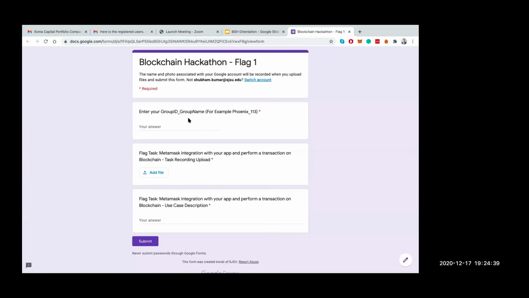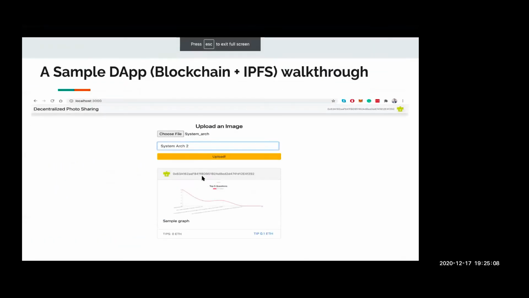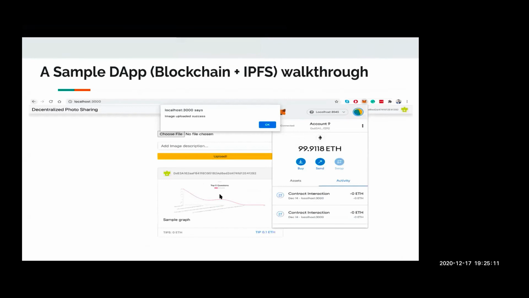First, you need to enter your group ID and group name, and then you need to upload a 10 to 15 second screen recording of your app performing or achieving that flag. And after that, you need to add one paragraph about what is the use case that you achieved while working on that flag. If I go through the example application, this is basically a simple decentralized application of photo sharing, where the images are uploaded to the blockchain, and we can also add a description to the image.